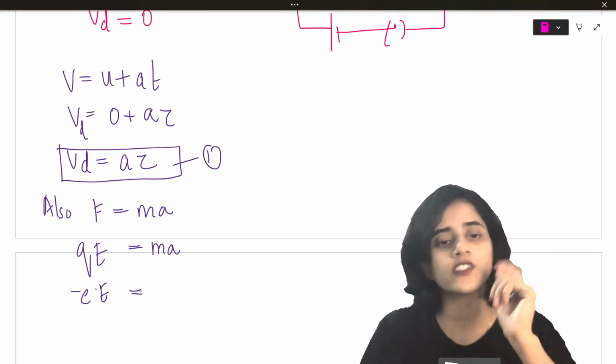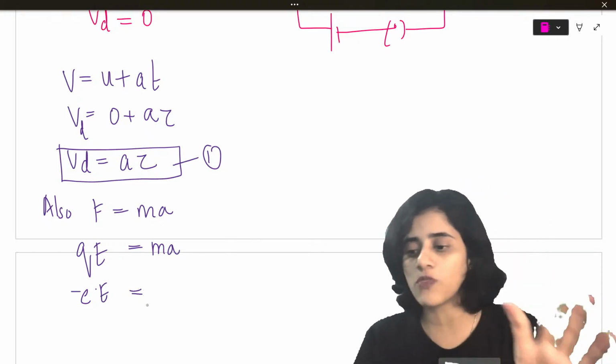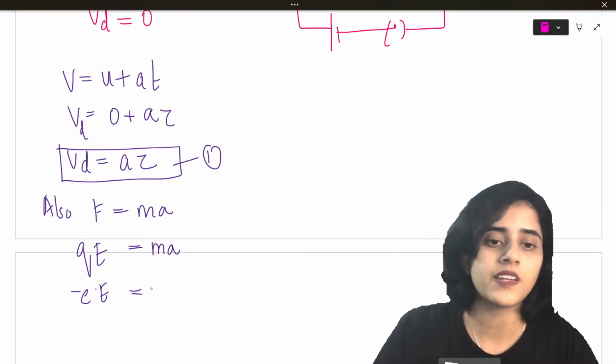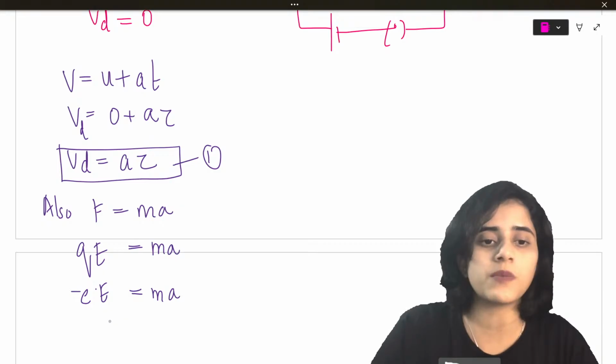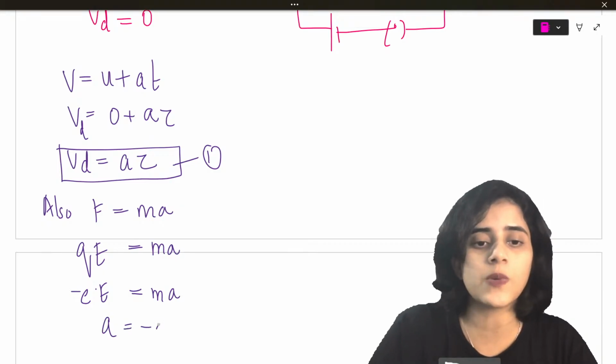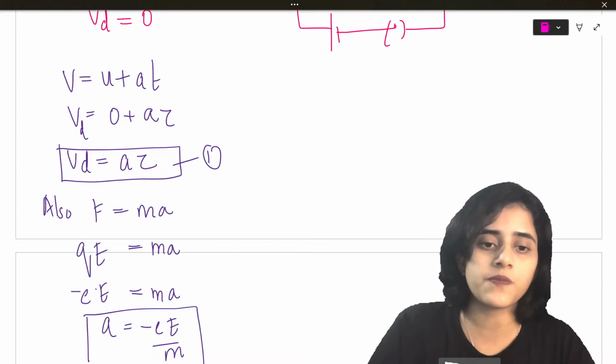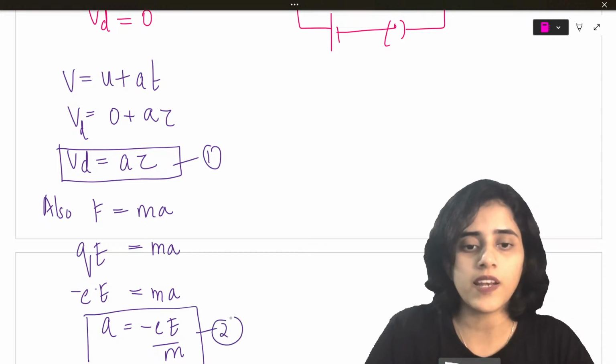So the charge of the electron is minus e. Q is the general form for charge, so I will just put it as minus e into ma. From here I will get acceleration is equal to minus e by m. This is my second formula.